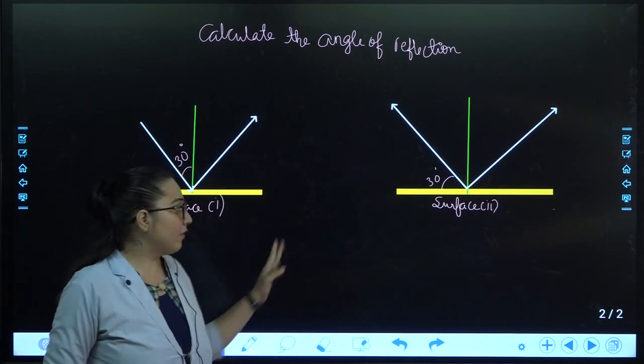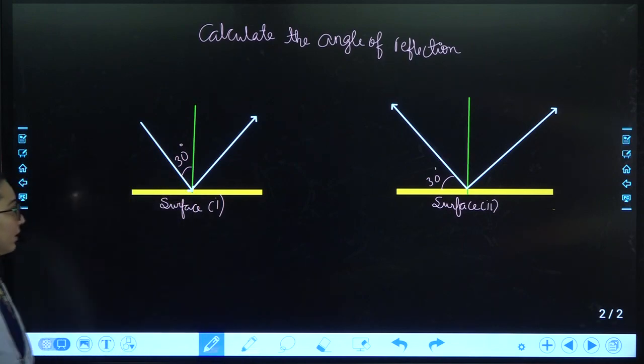Exactly 2 minutes, for 1 minute for this and 1 minute for this. Try it out quick. Last 1 minute.